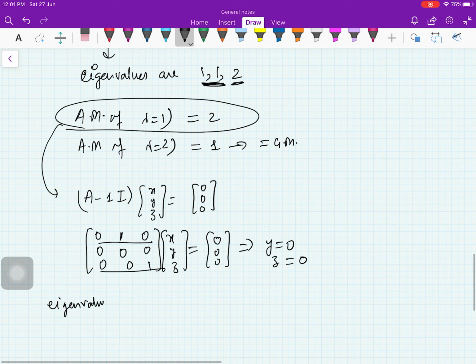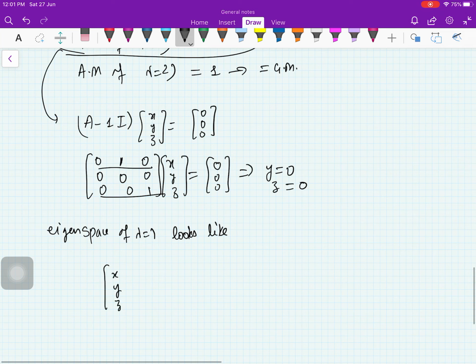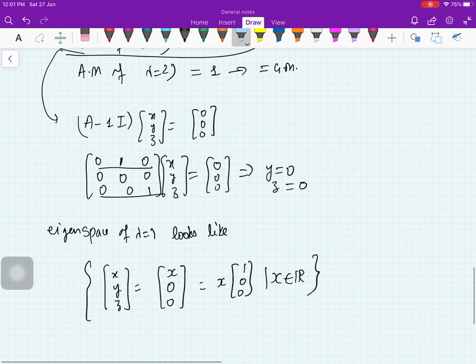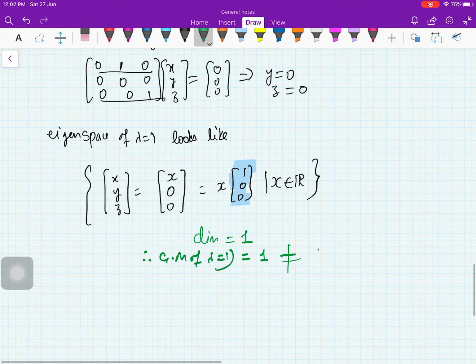So the eigenspace of lambda equal to 1 looks like x, y, z, which will be x is x, y is 0, z is 0. So this is x into 1, 0, 0, where x is any real number. It is spanned by this single vector. Therefore dimension is 1, so geometric multiplicity of lambda equal to 1 is 1, which is not equal to its algebraic multiplicity 2. Therefore it is not diagonalizable.